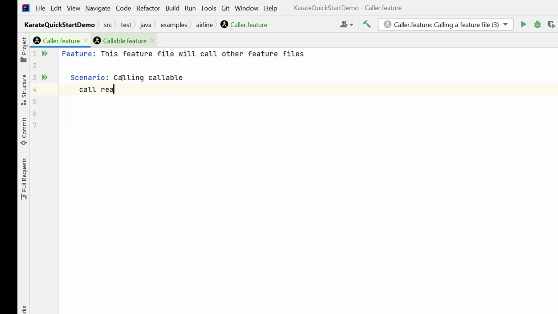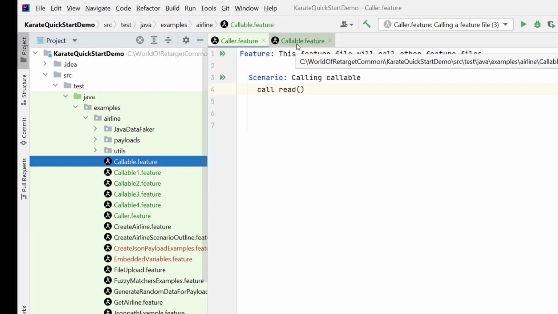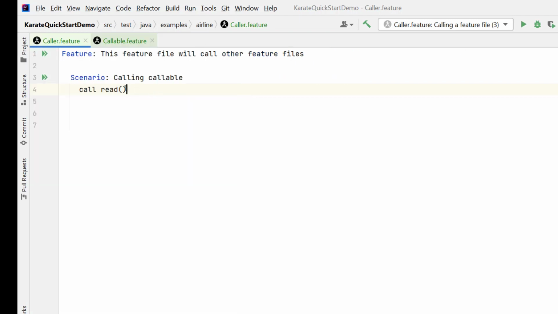So here I need to use read and pass the path of the feature file which I want to call. This callable feature file is in the same folder where I have the caller feature, so I can directly call it callable.feature. Remember, we need to pass the extension. Once we call this feature file, it will give me some response. That response we need to store into a variable.